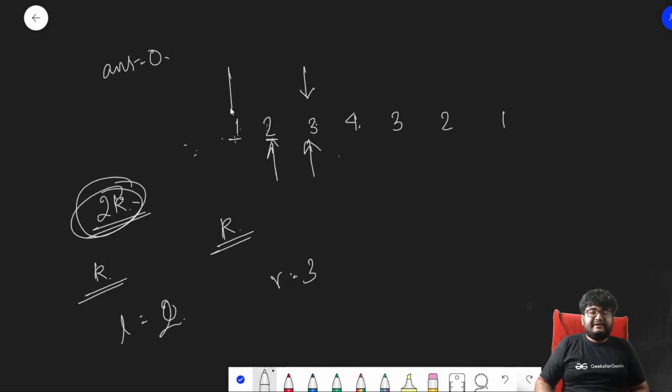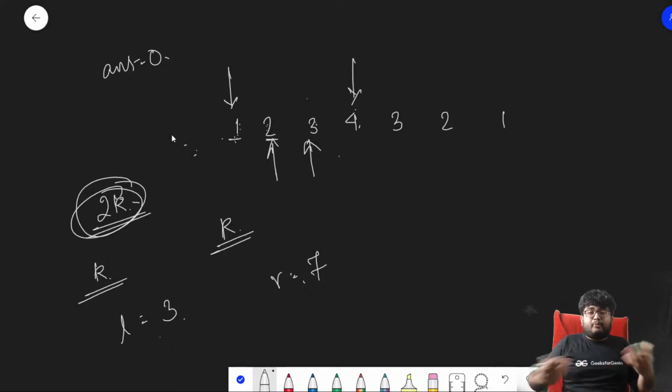So we come here and we come here. We add 1 to the left sum, so the left sum becomes 3. We add 4 to the right sum, so the right sum becomes 4 plus 3, that is 7. Basically the substring that we have generated here is 1 2 3 4. The left part has 1 2, the right part has 3 4. Is the sum same? The sum is not same. Can we extrapolate more? No, we cannot move to the left anymore. So we end here and the answer still remains 0.